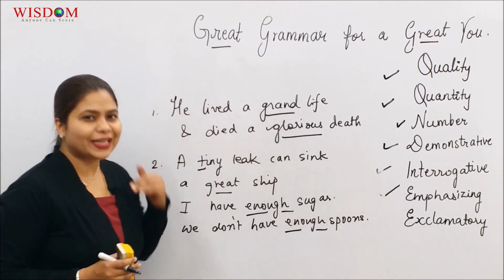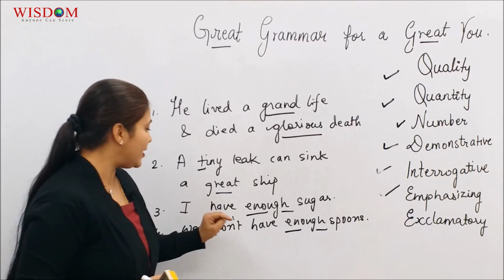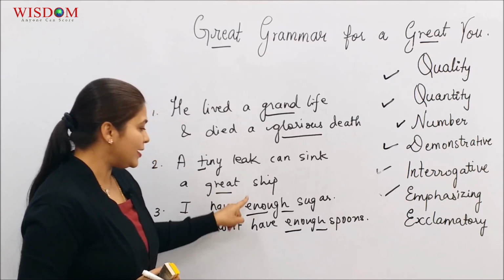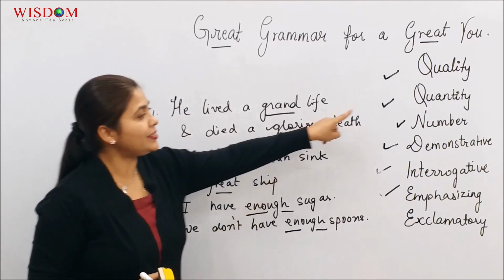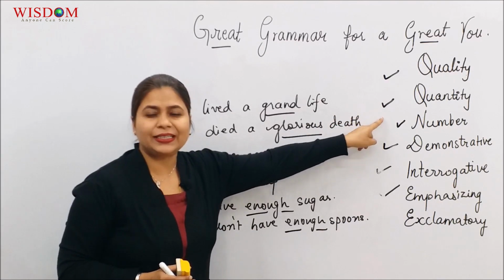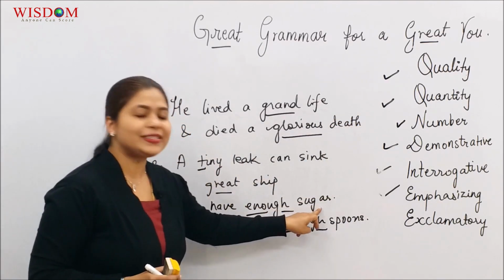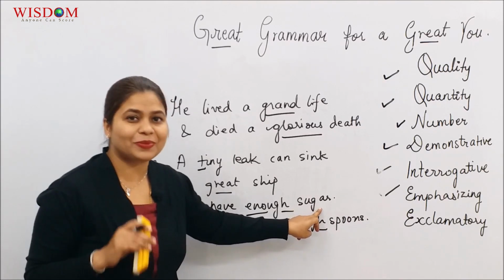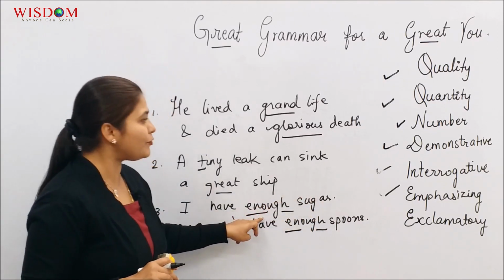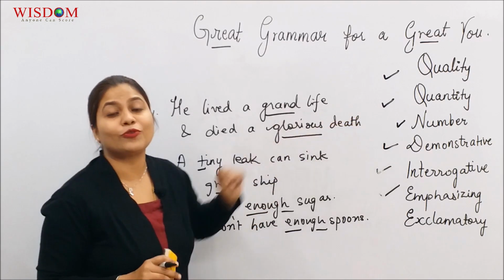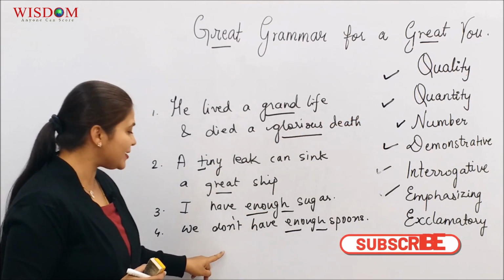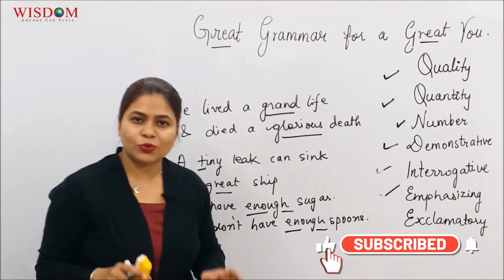But when you classify them, it's going to be different. I have enough sugar. Here the adjective enough is the adjective of quantity. It tells you how much sugar. Secondly, sugar is used as an uncountable noun, and so enough comes under adjective of quantity. In the last example, we don't have enough spoons.